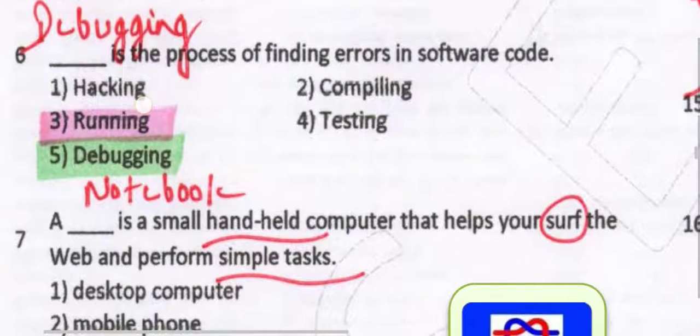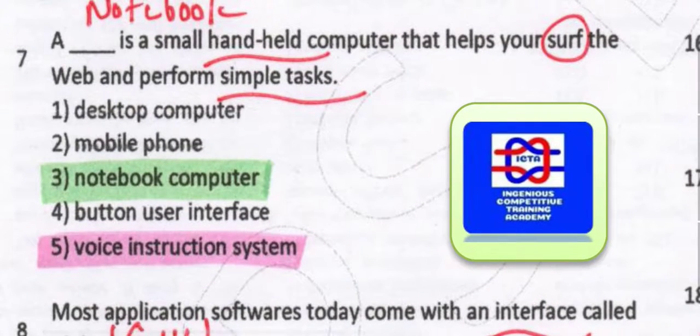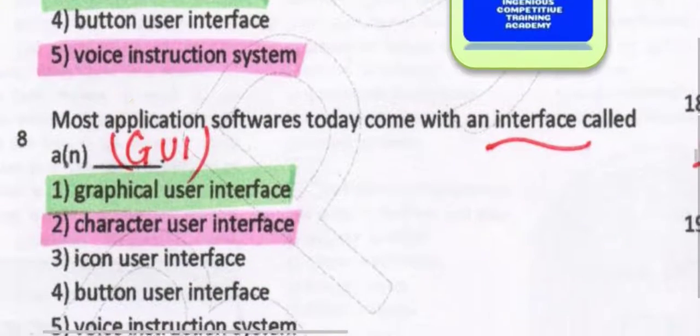Next we have debugging. It is a process of finding errors in software code, which is known as debugging. Next we have the notebook computer. A notebook computer is a small handheld computer that helps you surf the web and perform simple tasks. This is what you have to remember here.